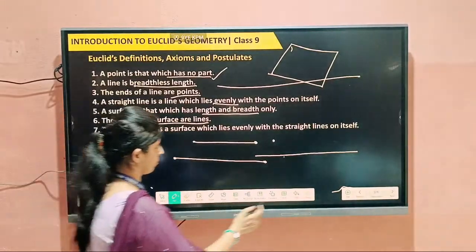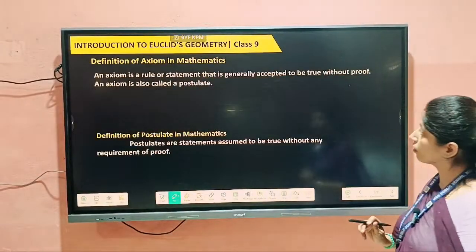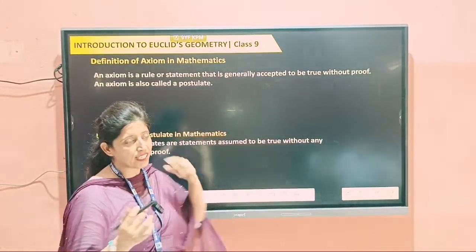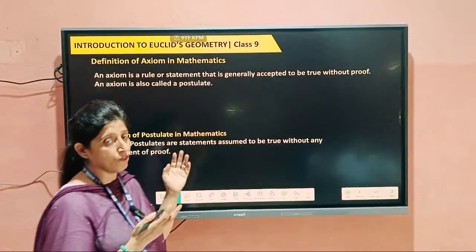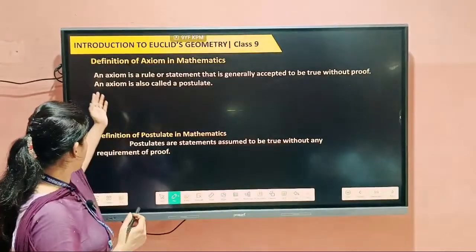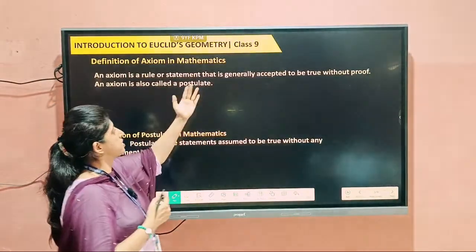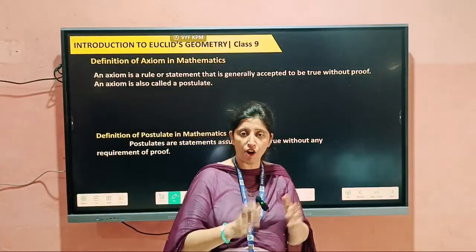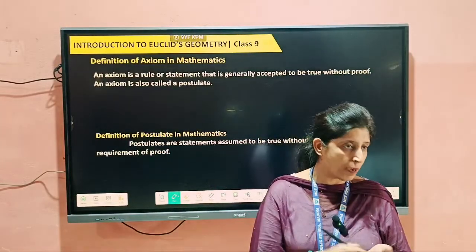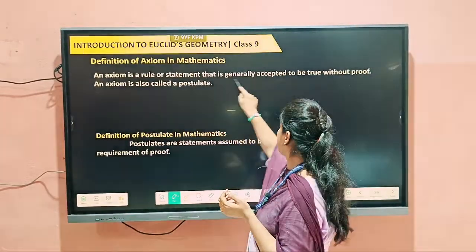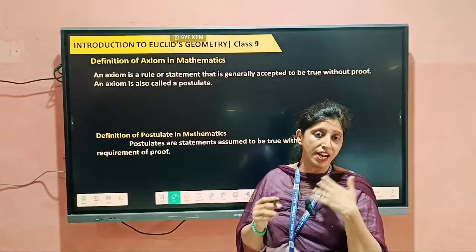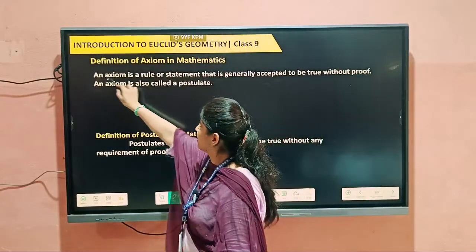Next, the definition of an axiom. Euclid talks about axioms and postulates also. So first we will talk about what an axiom and a postulate are. An axiom is a rule or a statement that is generally accepted to be true without proof. It is accepted by all mathematicians and all people without any proof. That is called an axiom.